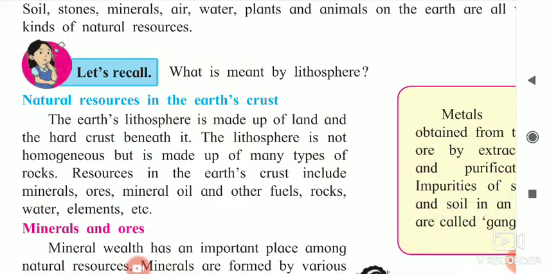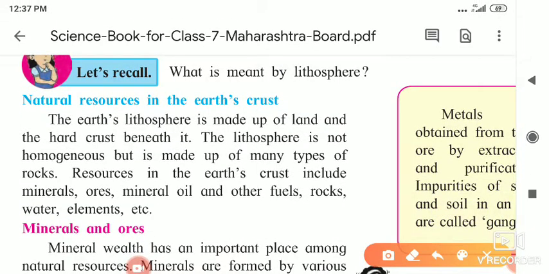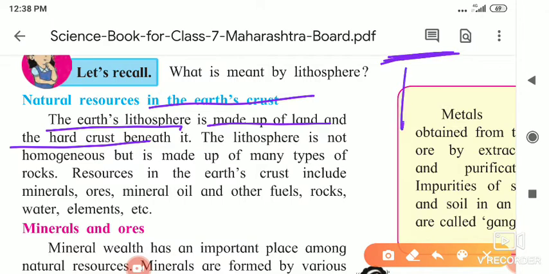So here, nature and natural resources in the earth's crust. The soil part of the earth is called the lithosphere. The earth's lithosphere is made of land and the hard crust beneath it. So land and the hard crust are included in the lithosphere.